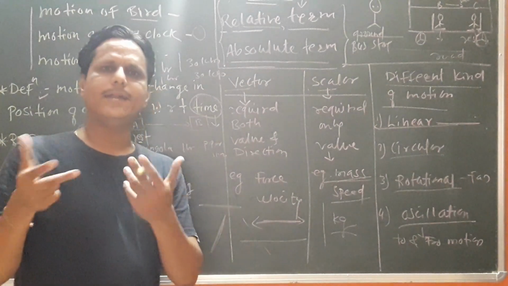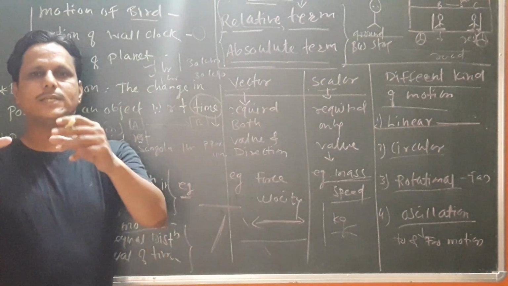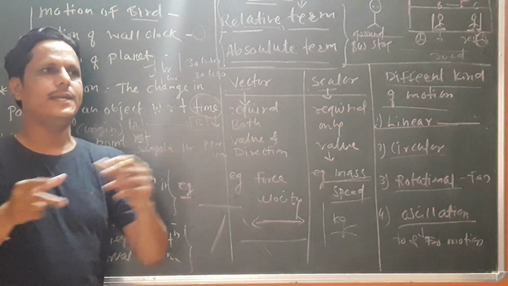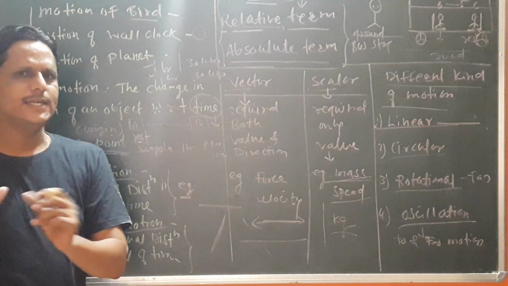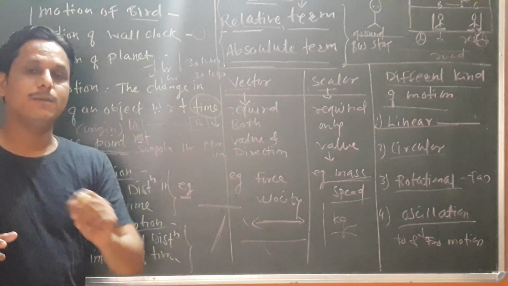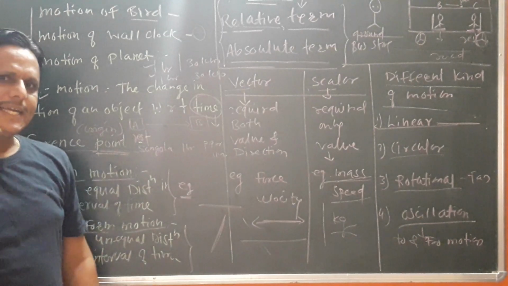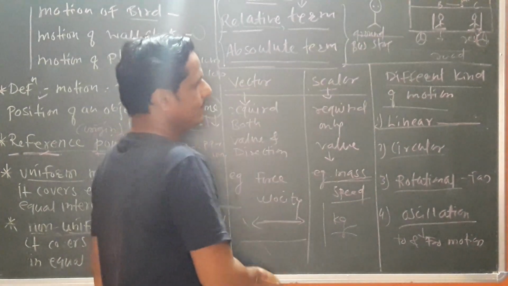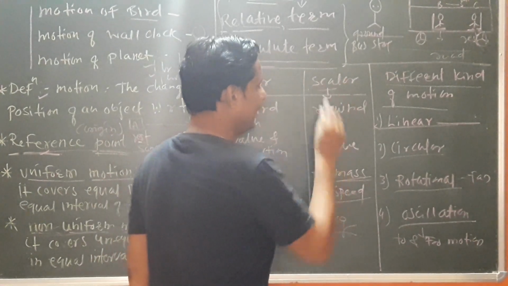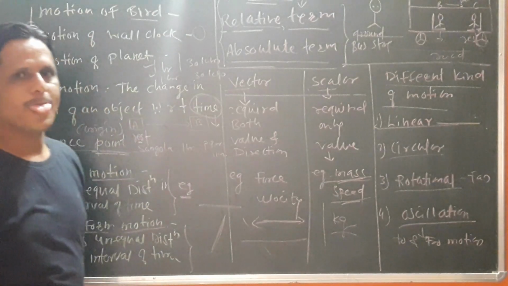So here I can say that mass is a scalar quantity. It does not require direction. It means it is not going to change. It is not like at the north side the mass of sugar is 1 kg and at the other side the mass of sugar varies. It does not depend upon any direction. So for expressing that quantity we need only one term, that is the scalar quantity. For example, mass, for example, speed.